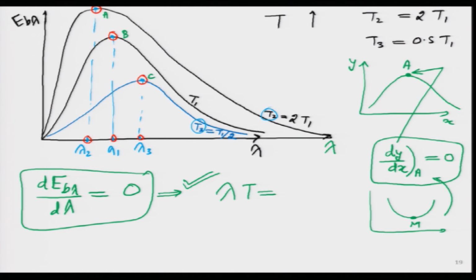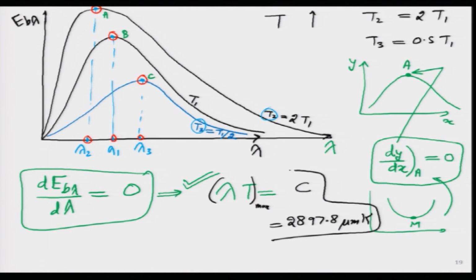Let me write it more formally over here. I will put a bracket. The lambda T at maximum is simply a constant, and that constant turns out to be very close to 3000. Sorry, it is very close to 3000. I like to just remember it as 3000, and this is the Wien's displacement law.